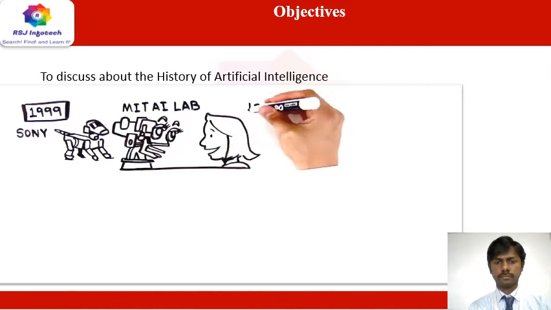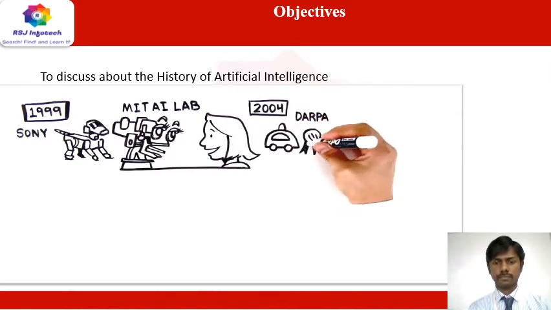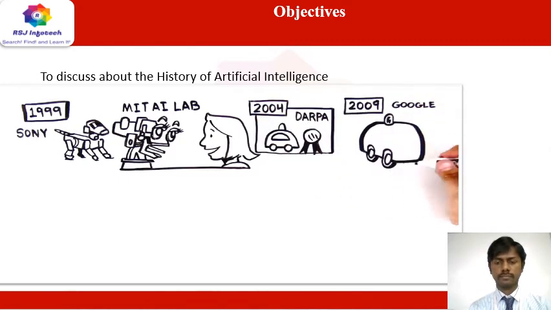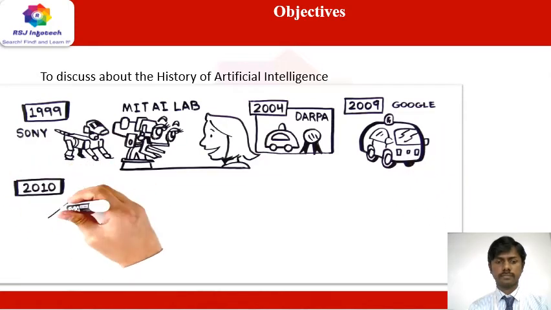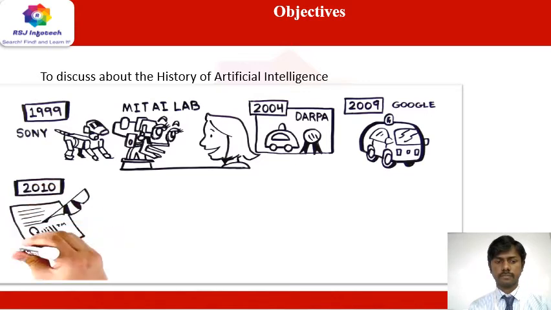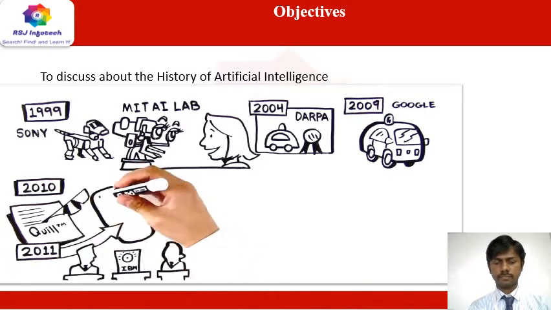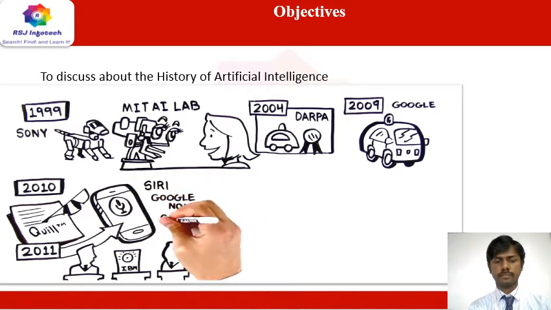In 2004, DARPA introduces the first autonomous vehicle challenge. In 2009, Google starts building a self-driving car. In 2010, Narrative Science's AI demonstrates the ability to write reports. In 2011, IBM Watson beats Jeopardy champions. That same year, Siri, Google Now, and Cortana become mainstream.